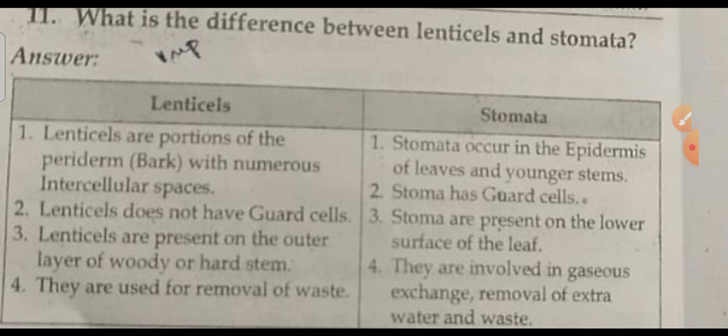Next, lenticels are present on the outer layer of the woody or hard stem, while stomata are present on the lower surface of the leaf. Lenticels are used for the removal of waste, but stomata are involved in gas exchange and removal of extra water and waste.